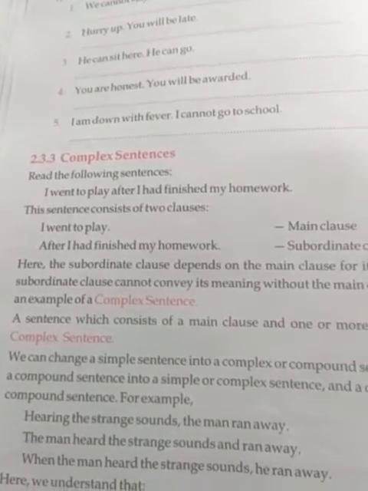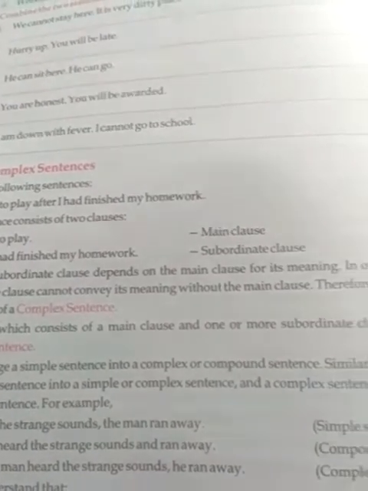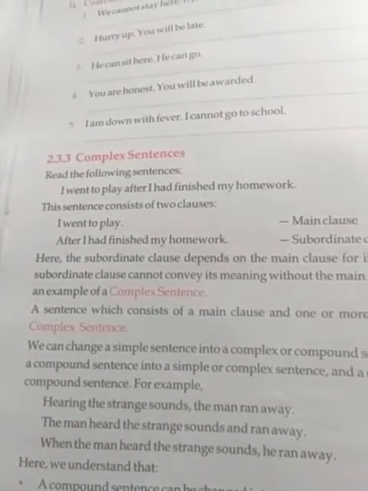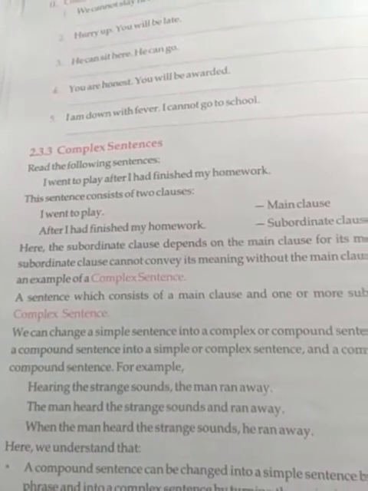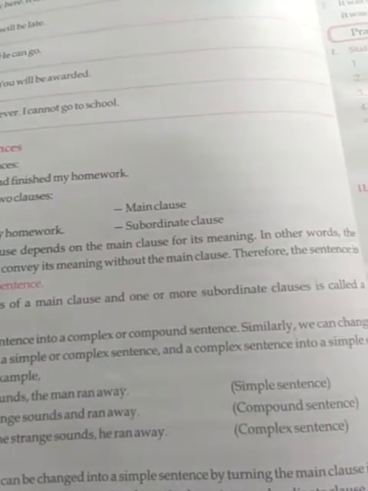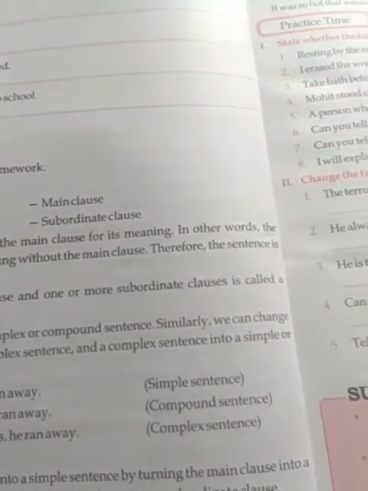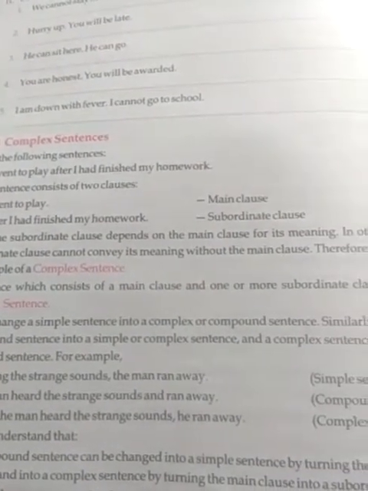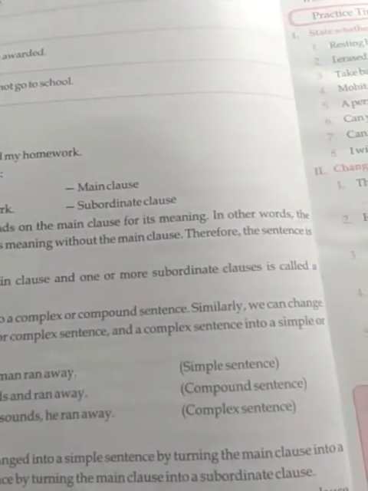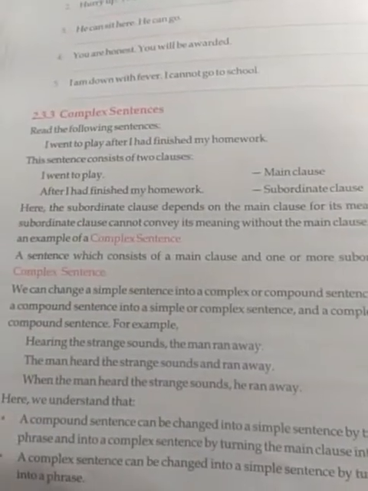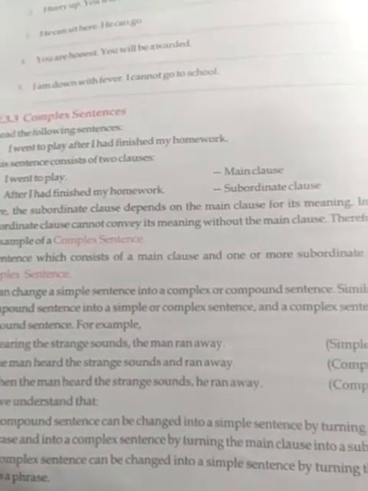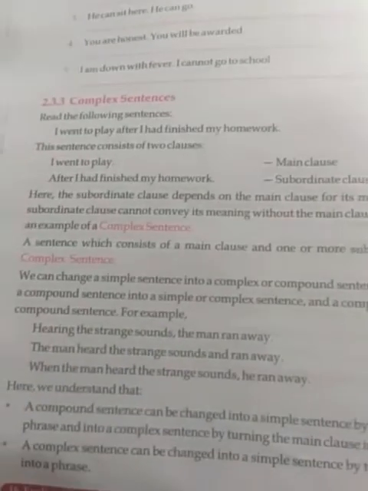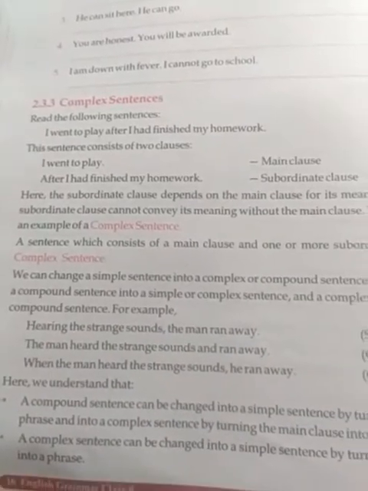When the man heard the strange sounds, he ran away. It is a complex sentence. Here we understand that a compound sentence can be changed into a simple sentence by turning the main clause into a phrase and into a complex sentence by turning the main clause into a subordinate clause. A complex sentence can be changed into a simple sentence by turning the subordinate clause into a phrase.